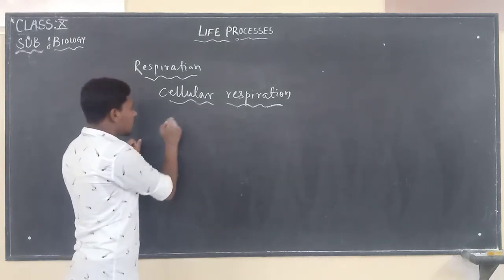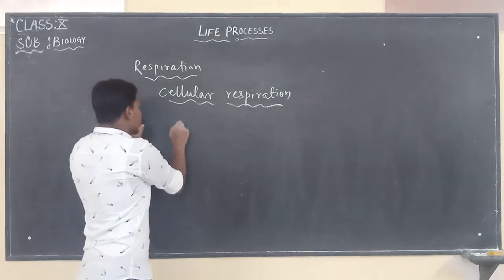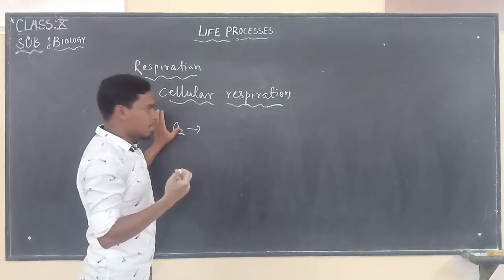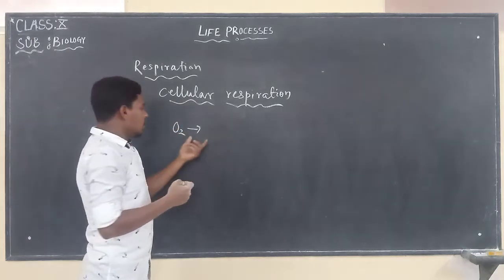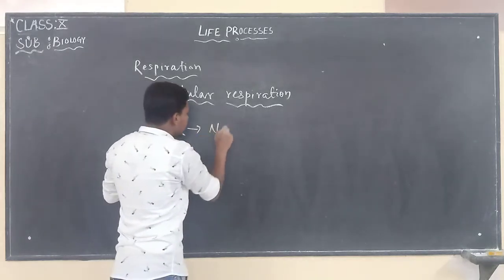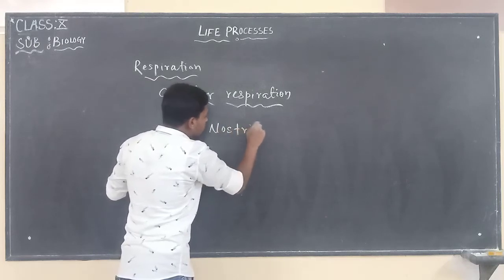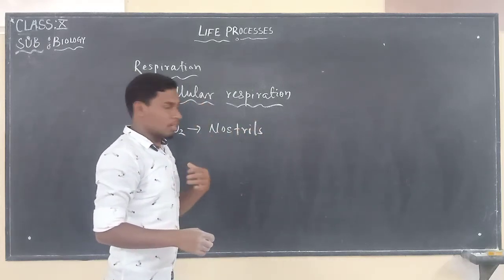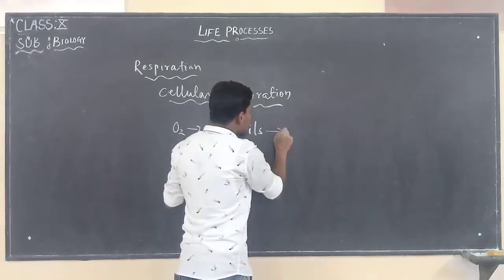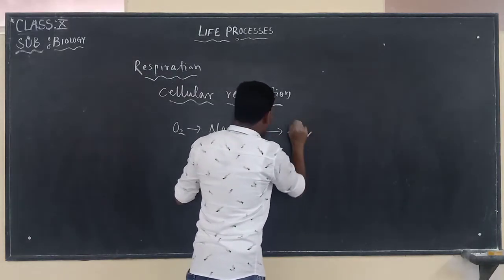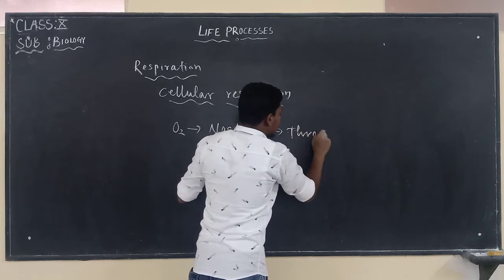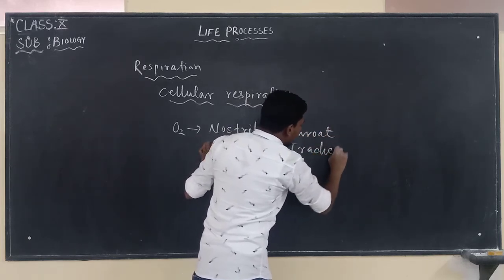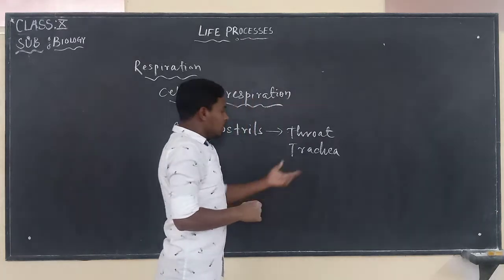Okay, so first, oxygen that is present in the surrounding environment is going to go through our nostrils, right? From the nostrils it passes through our throat. In the throat, what do we find? We find the trachea.